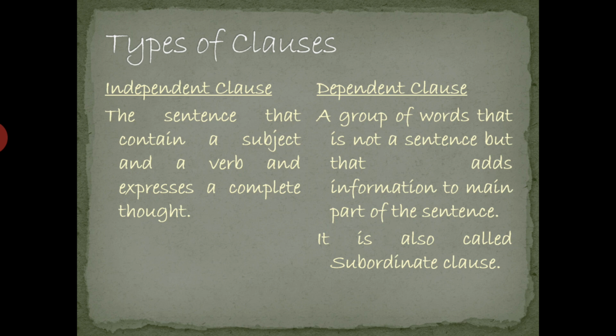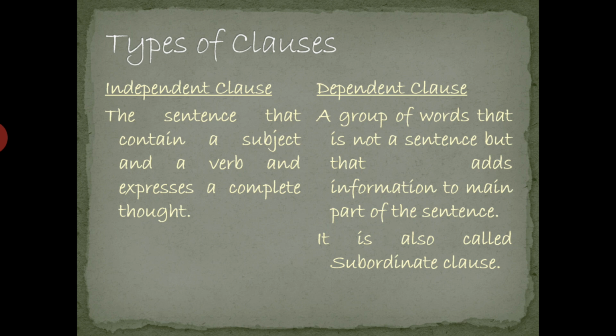The first is independent clause. What are the types of clauses? One is independent clause and the other one is dependent clause. A sentence that contains a subject and a verb and expresses a complete thought is called an independent clause.